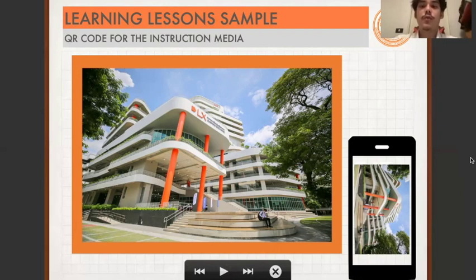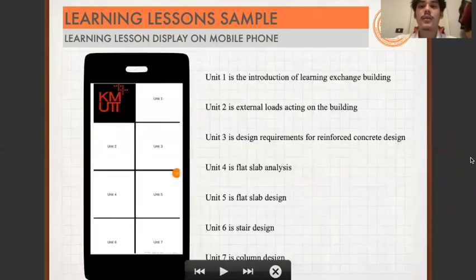Learning lesson sample is the part of the content related to design of reinforced concrete that will be linked to augmented reality technology. This is the QR code to access the learning lesson, which is scanned on a mobile phone. When learners scan the QR code, the mobile phone will display learning lessons separated into 7 units for learners to choose to study the topic of their interest.